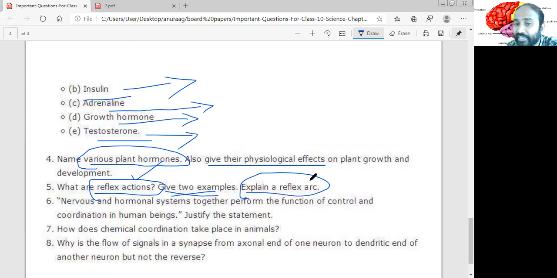Explain the reflex arc. Again, reflex arc also defines the pathway of the neural conduction. And you need to explain what is reflex arc. That is your sensory neuron, interneuron, and the motor neuron.